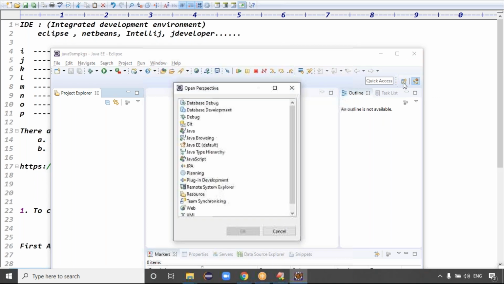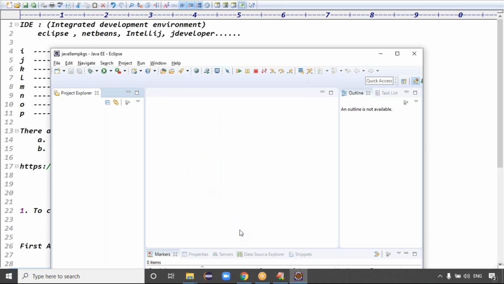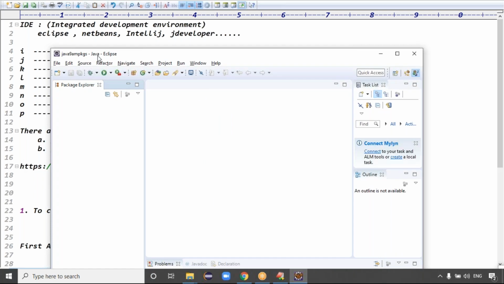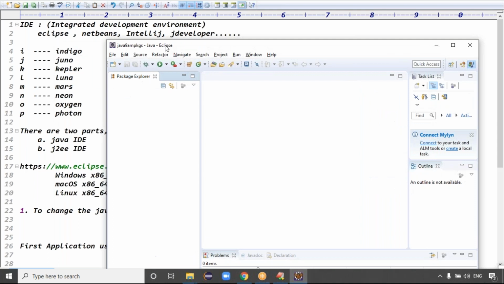Once you open this plus symbol, see guys, by default JEE mode is installed in my system, but I need the Java Eclipse IDE. Just click on the Java Eclipse IDE, click on OK. At the top you can see the change here. Java changed, right? Guys, yes or no? Java changed or not? Exactly, guys.